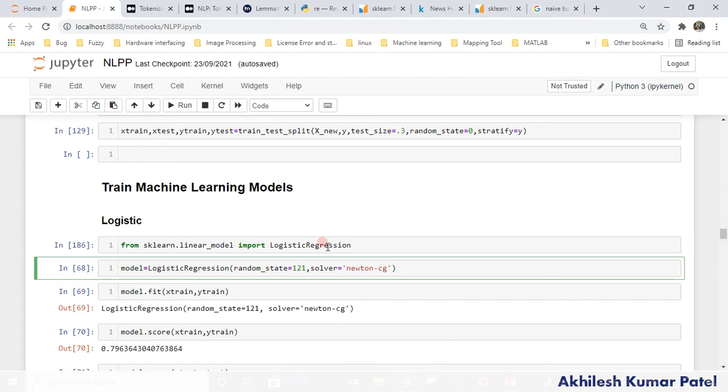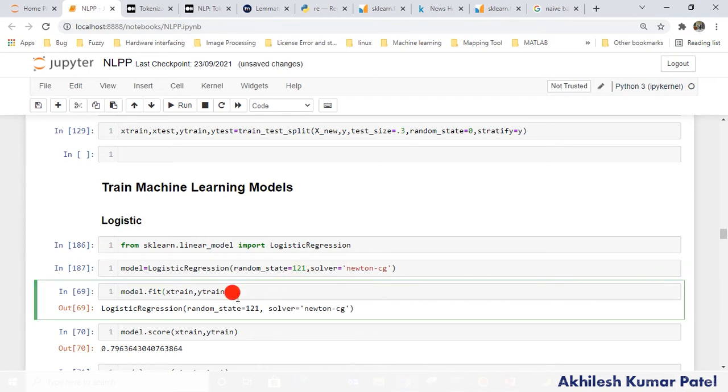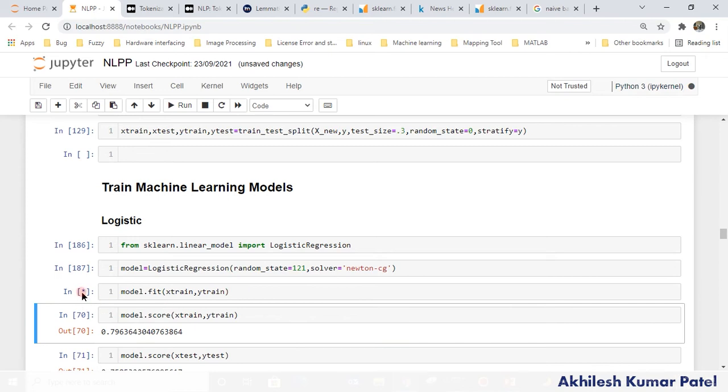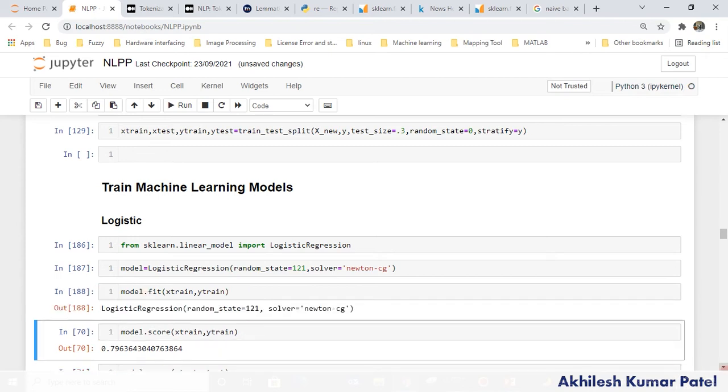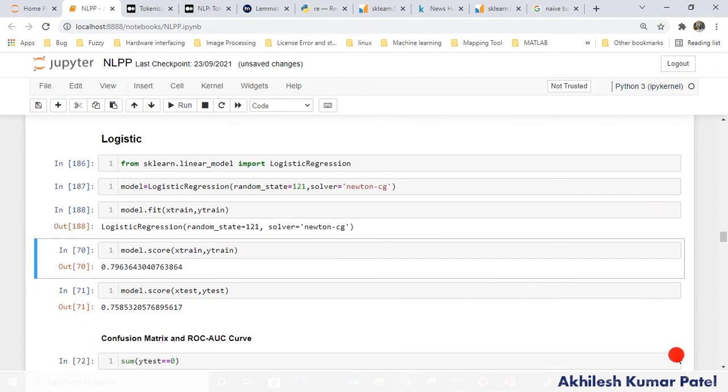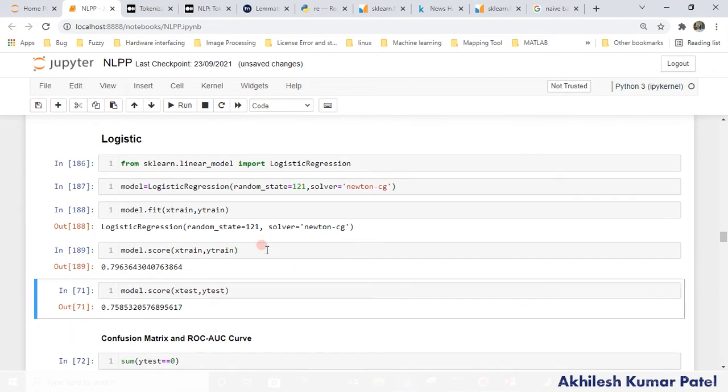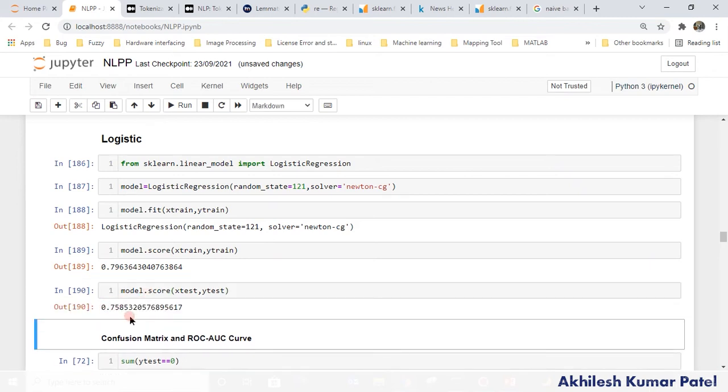To optimize this model, the function which we use for the optimization is cross entropy, right? This is based on that probability. In this case it will take a little time. If I run here, you see, it is still fitting. So in this case you see that it is still faster, and the accuracy which we are getting on the training data is 0.79, and the score which we are getting is 0.758. So still it is better.